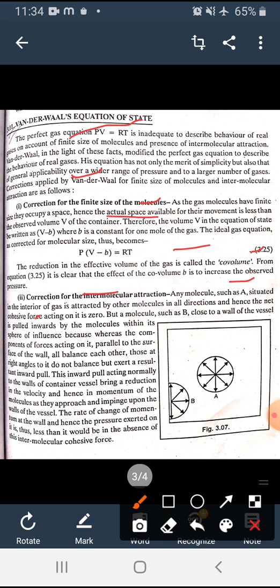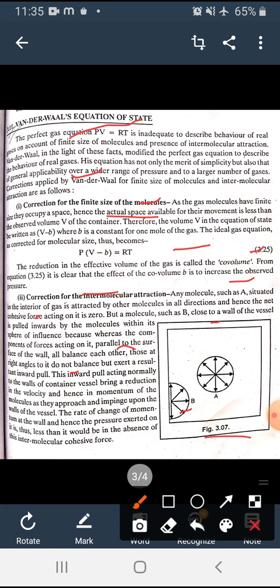Now second is the correction for intermolecular attraction. Any molecule such as A situated in the interior of the gas is attracted by the molecules in all directions. This is the figure we have. The net cohesive force acting on it is 0, but the molecule such as B close to the wall of the vessel is pulled inward by the molecules within its sphere of influence, because the components of forces acting on it parallel to the surface of the wall balance each other. Those at right angles to it do not balance but exert a resultant inward pull.